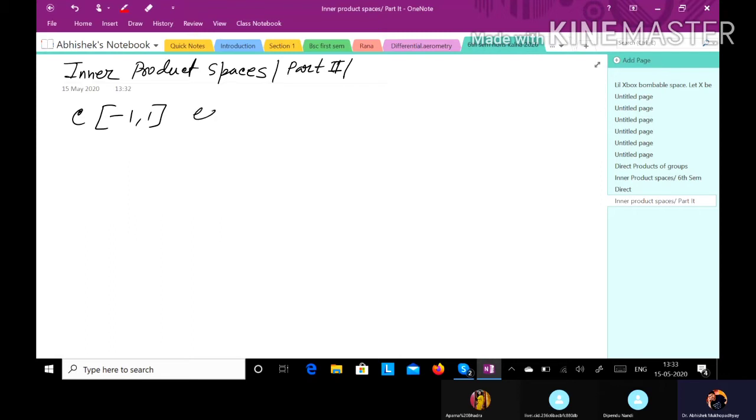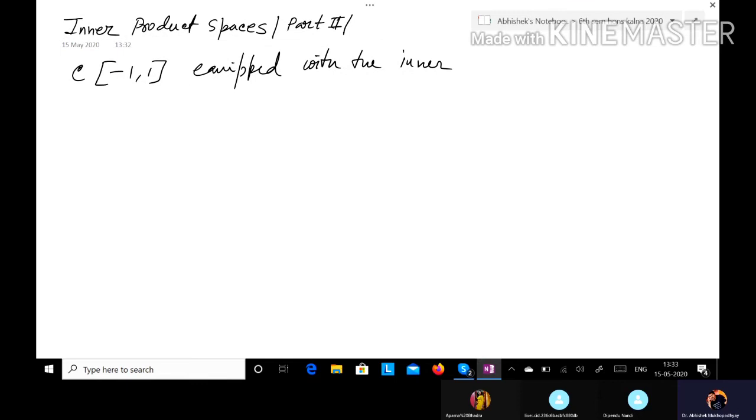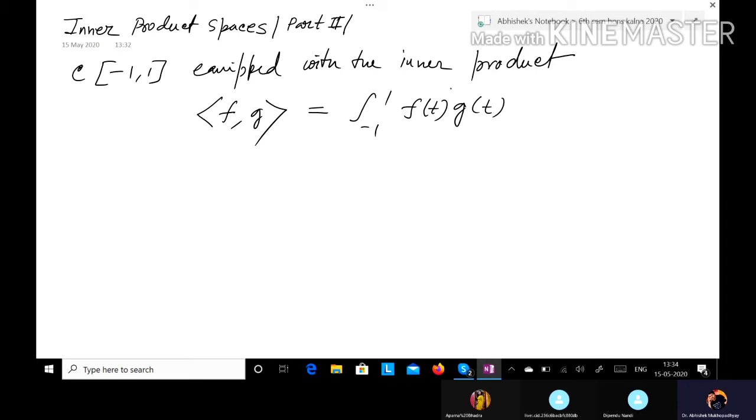equipped with the inner product defined by, for any two functions f and g, the integral from -1 to 1 of f(t) times g(t) conjugate dt, for all f, g belonging to C[-1, 1].